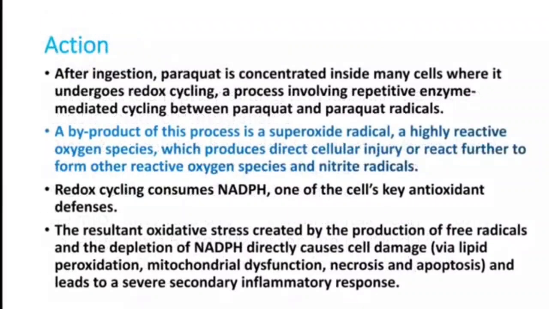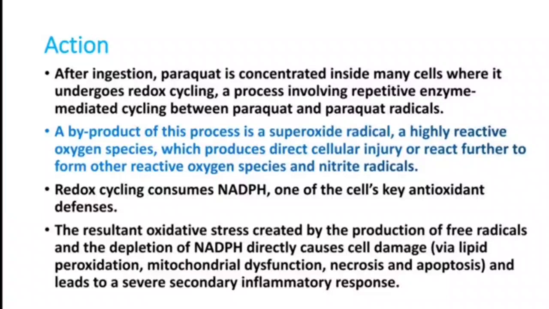When we see the mechanism of action of this poisoning, after ingestion, paraquat is concentrated inside many cells in our body, which undergo redox cycling, a process involving repetitive enzyme-mediated cycling between paraquat and paraquat radicals. A byproduct of this process is the superoxide radical. It's a highly reactive oxygen species. Remember, it's a highly reactive oxygen species which produces direct cellular injury or reacts further to form other reactive oxygen species and nitrate radicals.